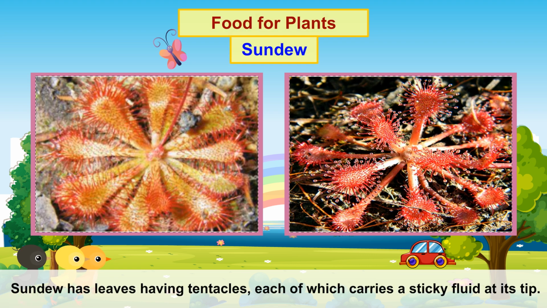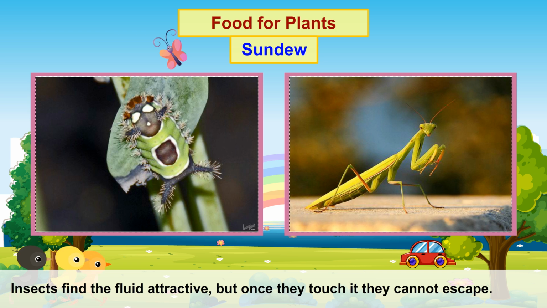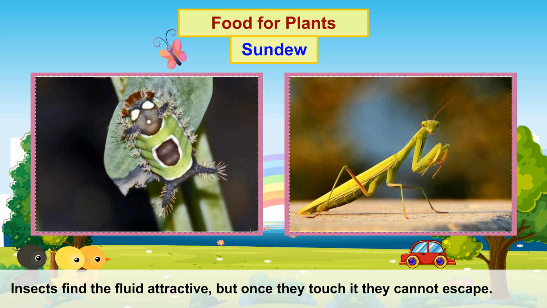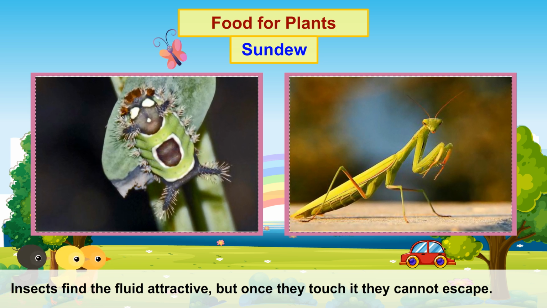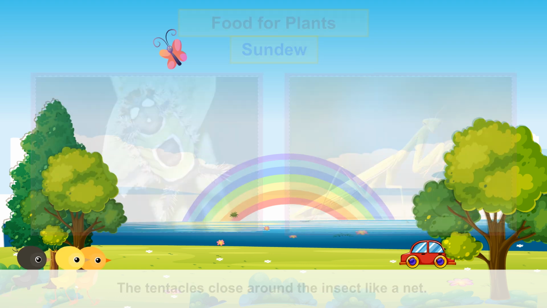Sundew. Sundew has leaves having tentacles, each of which carries a sticky fluid at its tip. Insects find the fluid attractive, but once they touch it they cannot escape. The tentacles close around the insect like a net.